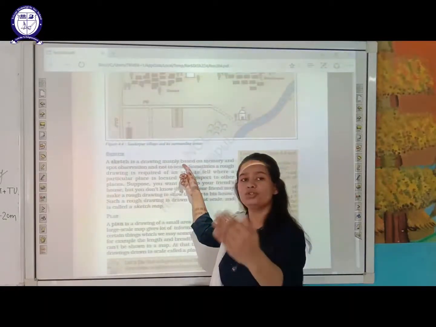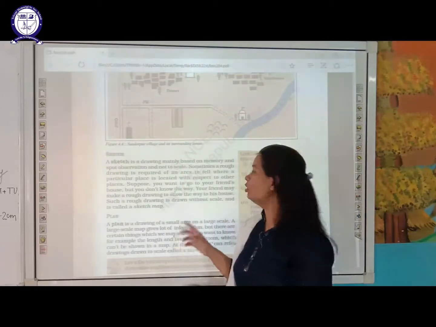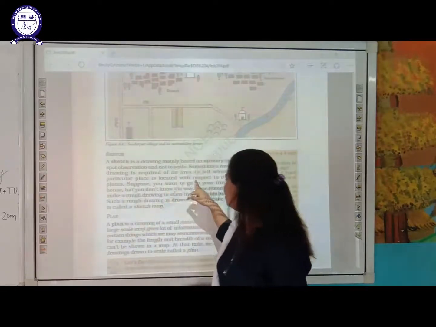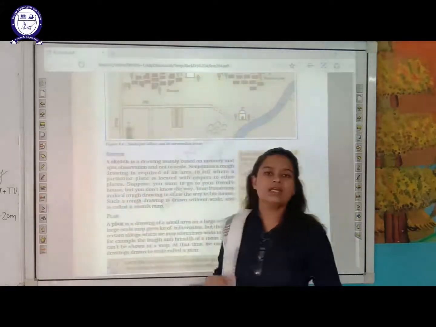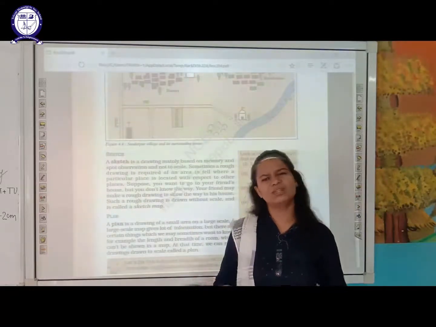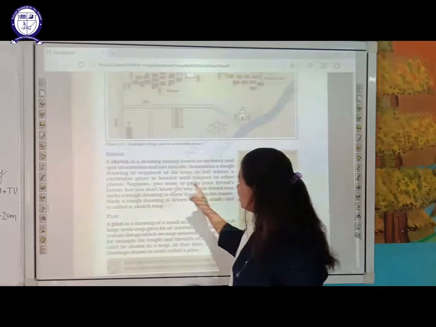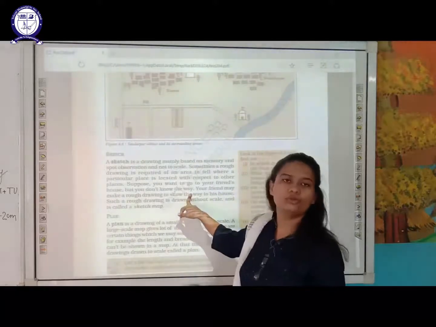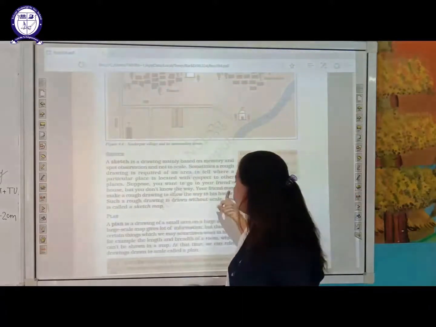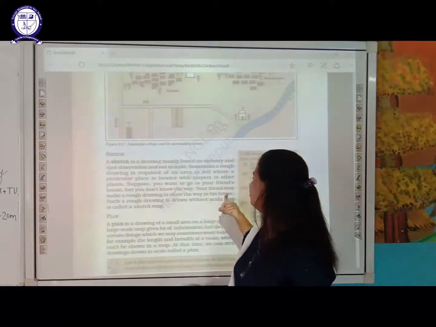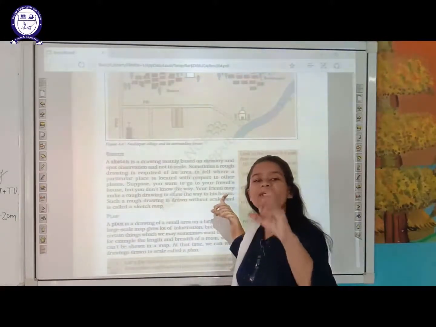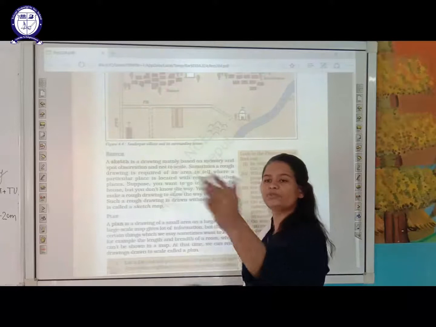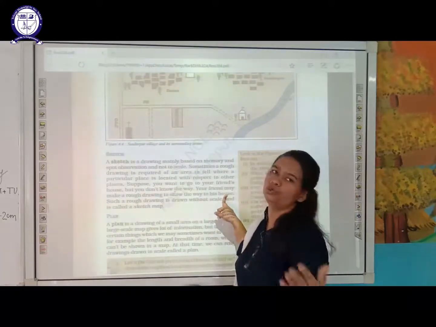Now, whatever construction you are going to do in future, you are going to follow that. Sometimes a rough drawing is required of an area to tell where a particular place is located with respect to other places. Sometimes an accurate sketch will be there, or sometimes we prepare a rough sketch. Then, suppose you want to go to your friend's house but you don't know the way. Your friend may make a rough drawing to show you the way to his house. Yes, he can send you the rough sketch, as I showed you in that diagram also, that this is the place where you will turn.